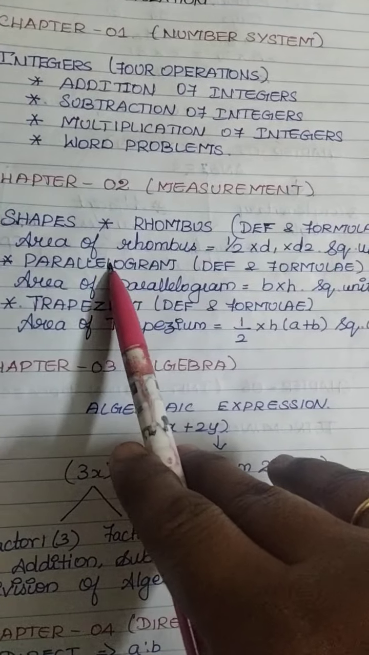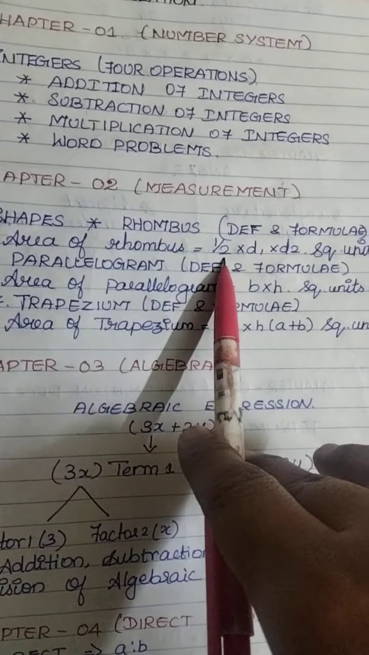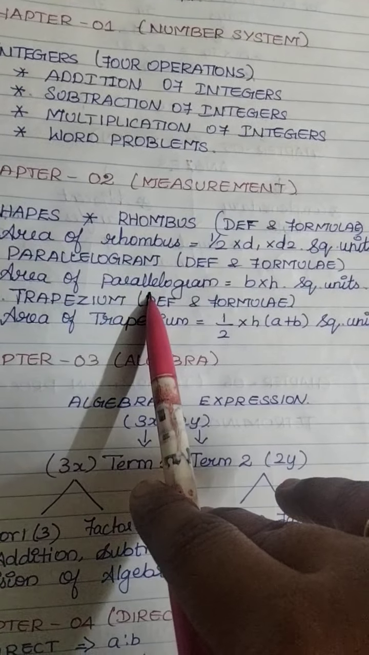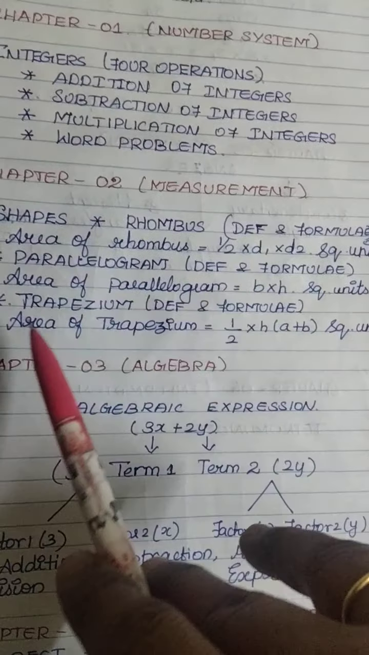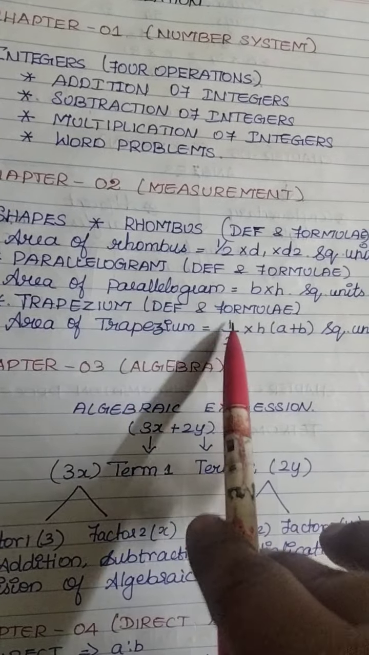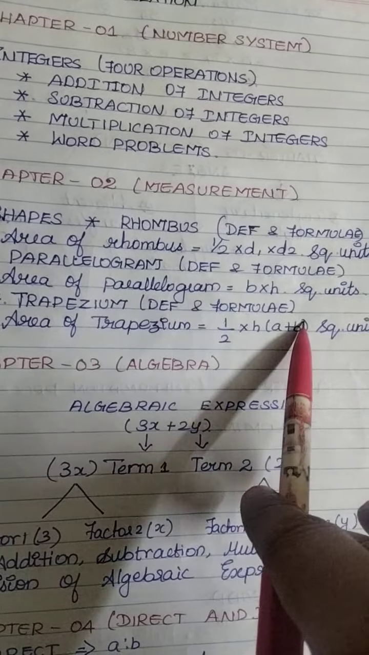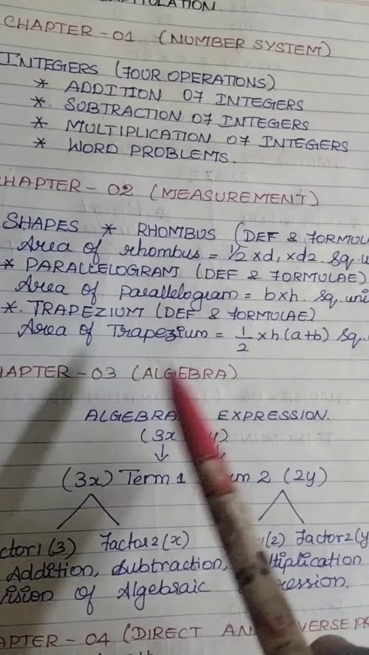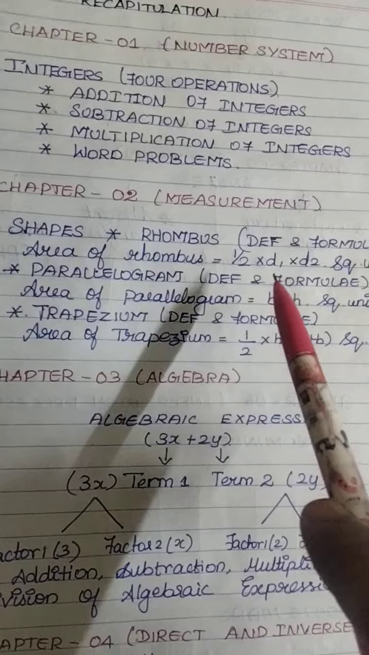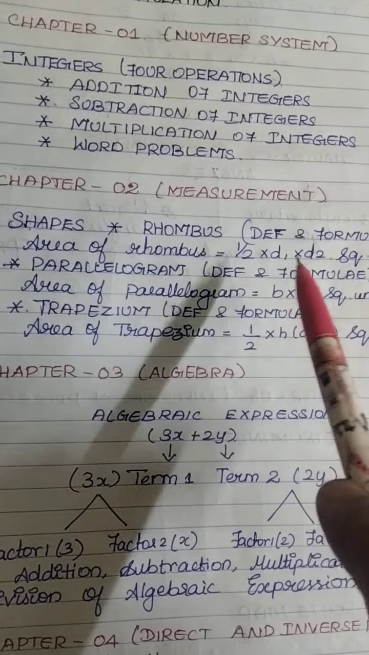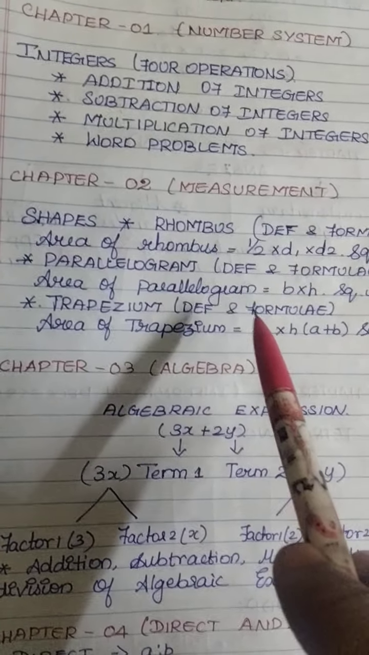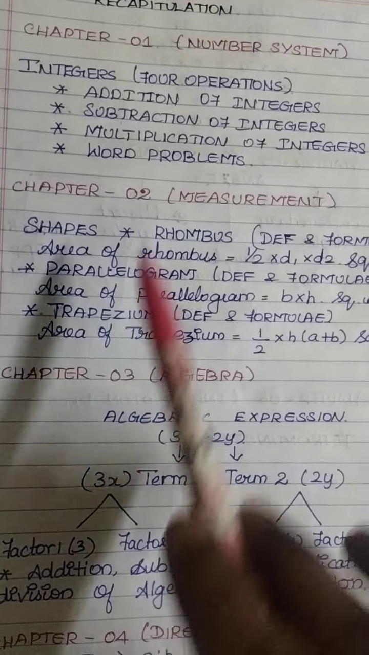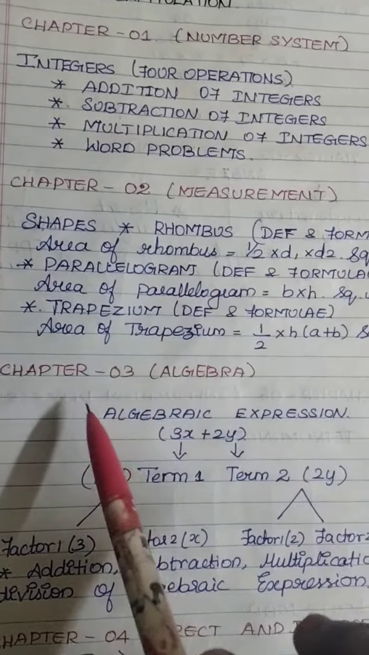According to the formula, area of rhombus is equal to half into d1 into d2. Area of parallelogram is equal to b into h, and area of the trapezium is equal to half into h into (a plus b). According to this formula, we substituted the values in the given sums, and then we calculated the answer. Is it right? Yes, of course. Now we are going to see what is the next chapter after measurements.